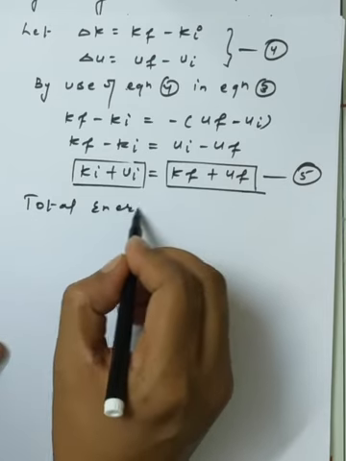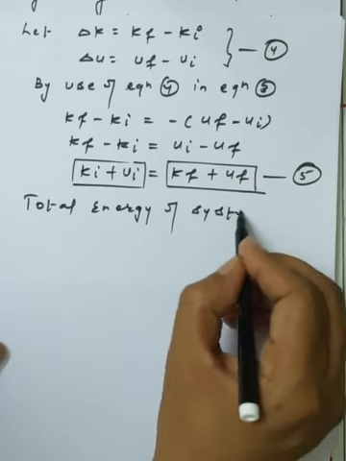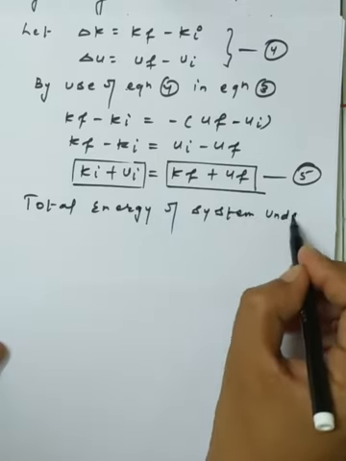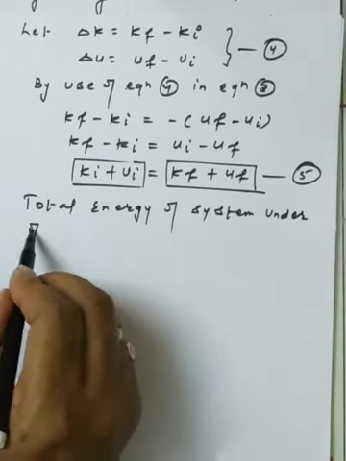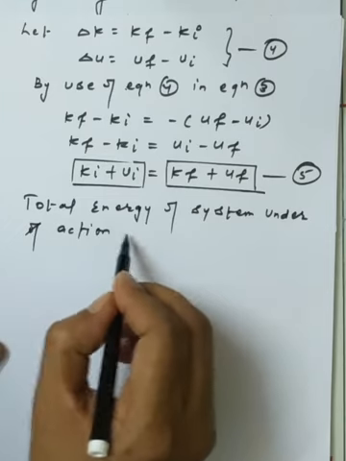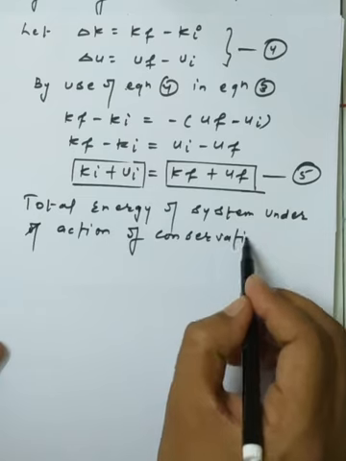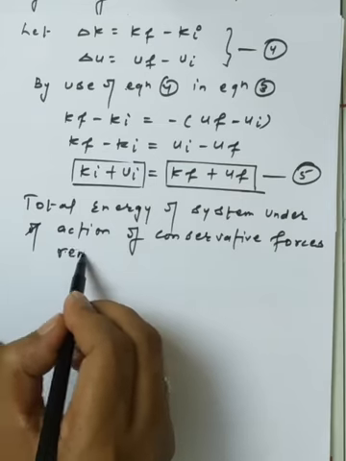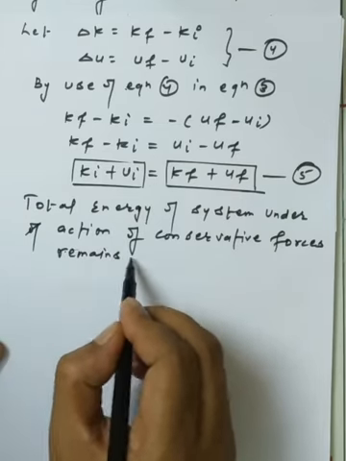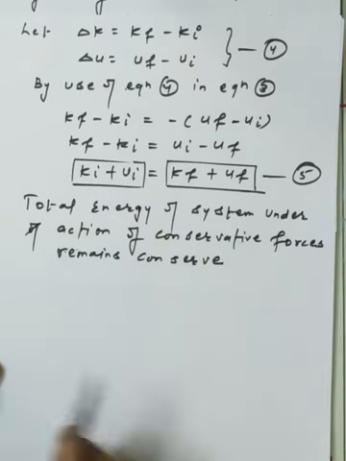As per equation number 5, we have the proof: the total energy of a system under the action of conservative forces remains conserved. So this is the first point we have discussed.